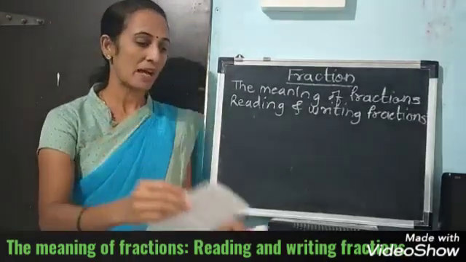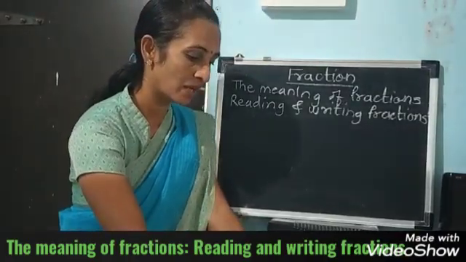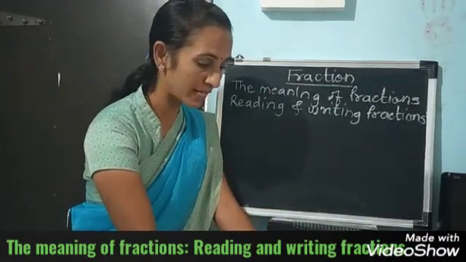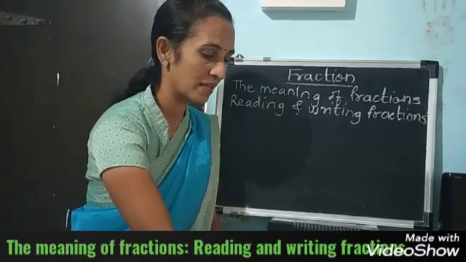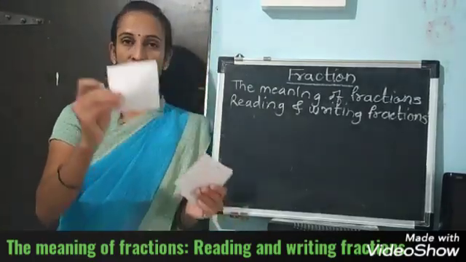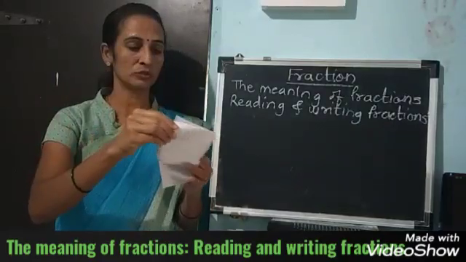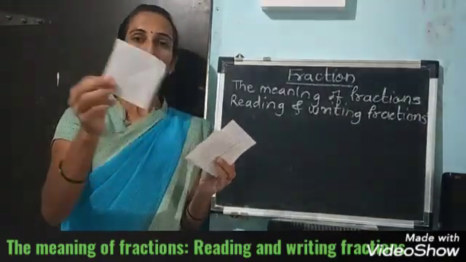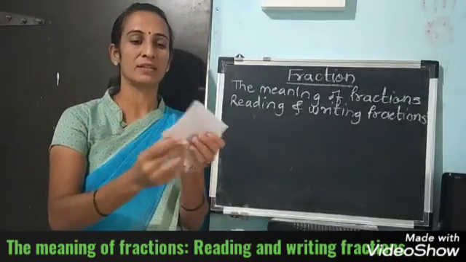Half. Now I am cutting again. See, how many pieces have I made of the page? I am counting and telling you. 1, 2, 3 and 4. These 4 pieces are equal.